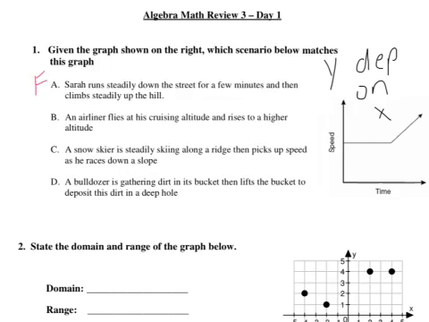I'm going to look at B. An airliner flies at its cruising altitude and rises to a higher altitude. Okay, keywords in this problem are cruising altitude and a higher altitude. But we know that we're talking about time and speed. So B has nothing to do with this problem. So I'm going to put an F next to this one as well.